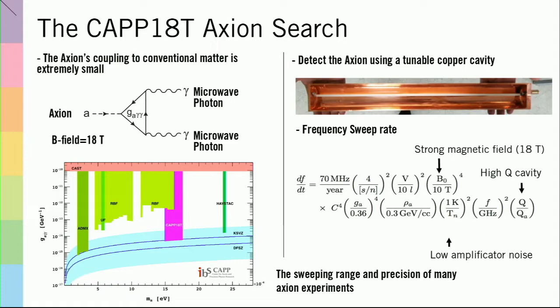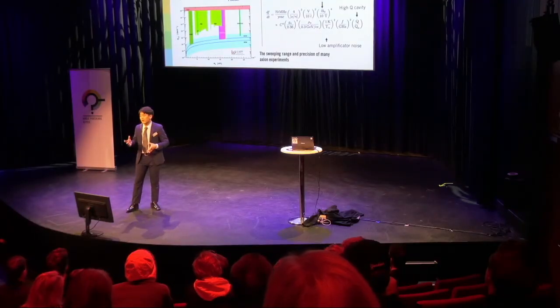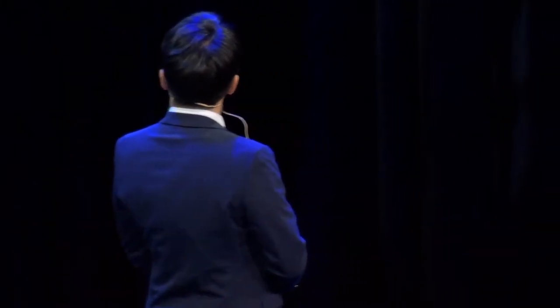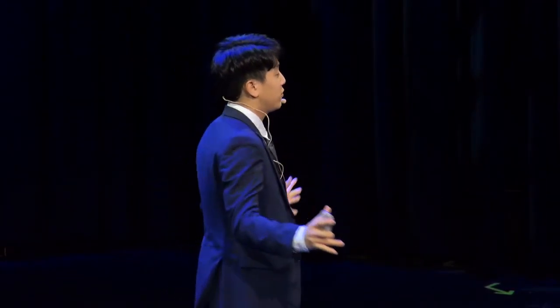We see that the magnetic field is actually very important. We see the power of 4. This is why we employ the 18 Tesla, which is almost a world record for a stable magnet. So we see the frequency sweep rate like this. Okay. And then what is also needed is that there's so much noise compared to the very, very weak signal, so we need to average over a whole bunch of data.